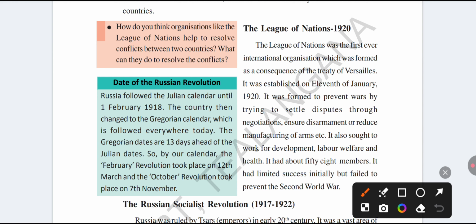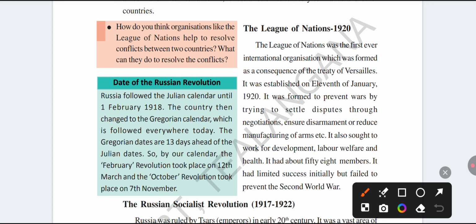And also it controls arms, or reduces the manufacturing of arms, means weapons. And also it works for the development of labor welfare and their health. How many countries are members of the League of Nations? 58 countries.